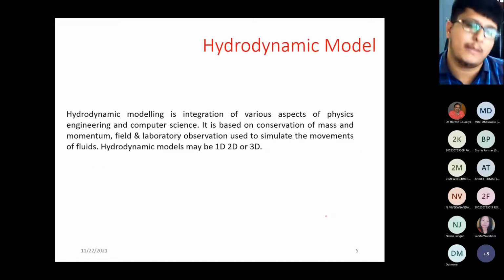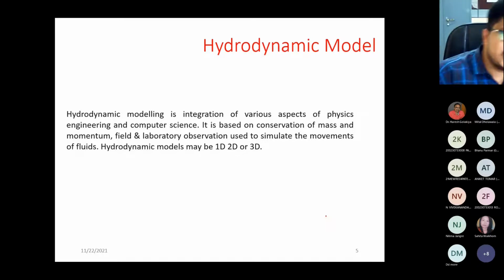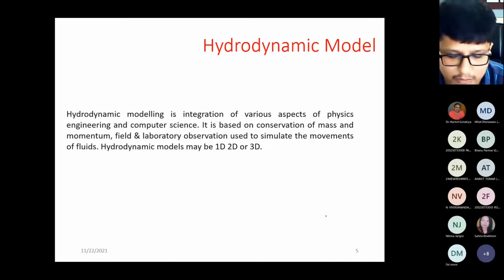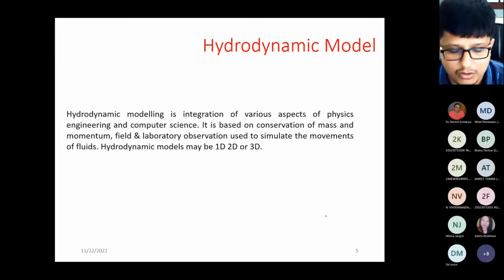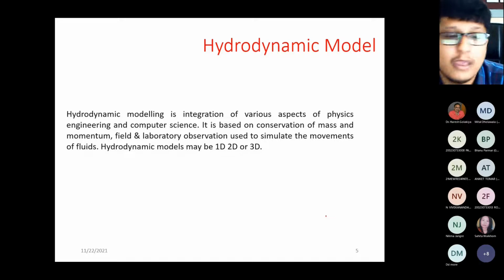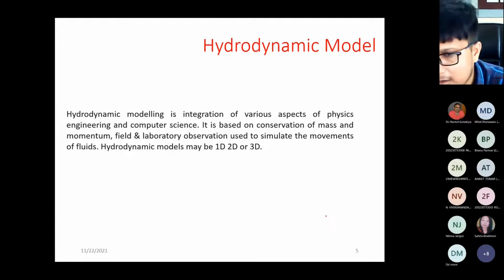Now, what is a hydrodynamic model? A hydrodynamic model is an integration of various aspects of physics, engineering and computer science, and it is purely based on conservation of mass and momentum, field and laboratory observation, which is used to simulate the movement of fluids. And this model may be 1D, 2D or 3D, right?